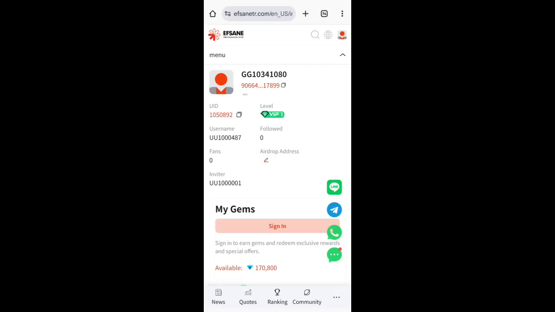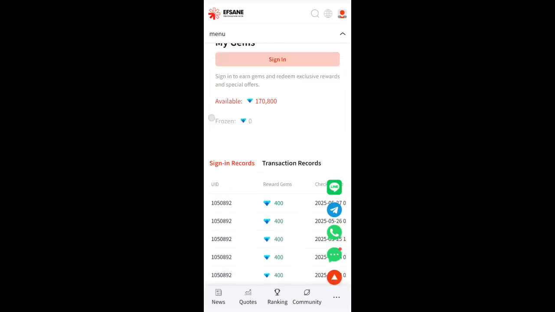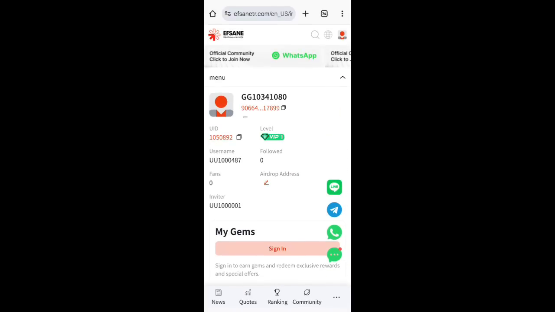So every day now, all you need to do is to sign in. You see this sign in option here, you sign in every day. When you click on sign in, you are going to receive 400 gems. Now these 400 gems you are receiving will be converted to the EFS token.